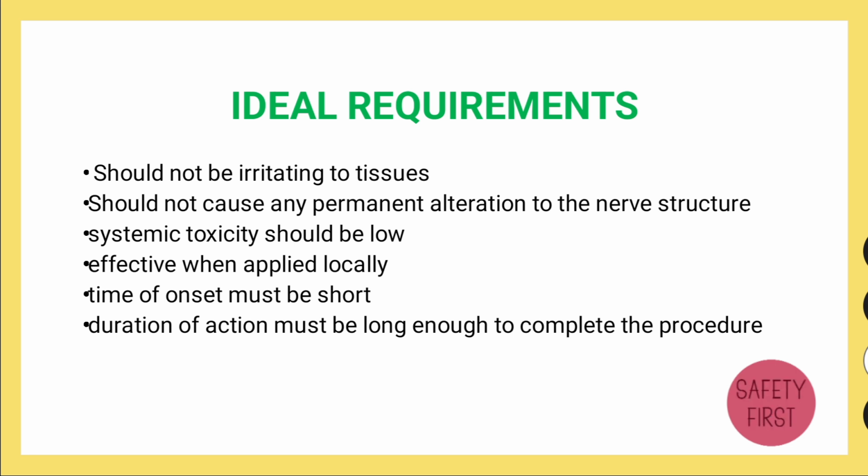Ideal requirements of local anesthesia. So, local anesthesia should not cause any irritation or toxicity to our body. So, systemic toxicity should be low. It should not be irritating to the tissues. It should not cause any permanent alteration to the nerve structure. Whatever it is causing, the alteration must be temporary in nature and it must be effective when applied locally.